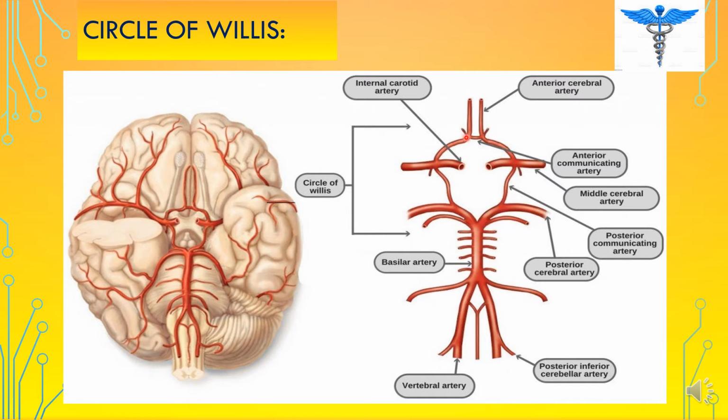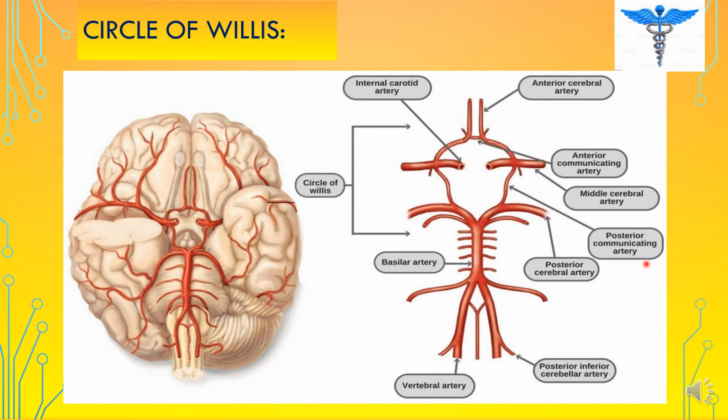The other branches arise from the internal carotid artery, and they are the anterior cerebral artery and the middle cerebral artery, right? Connecting the anterior cerebral arteries is another artery called the anterior communicating artery. So the anterior communicating artery basically communicates the anterior cerebral arteries.